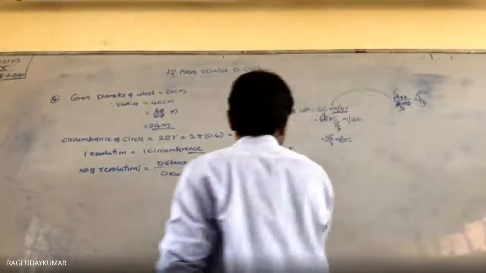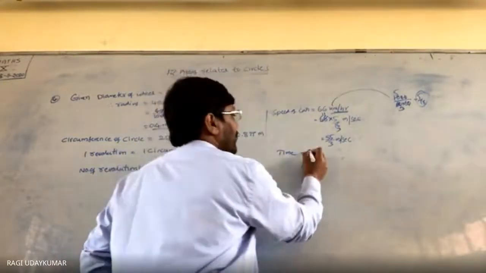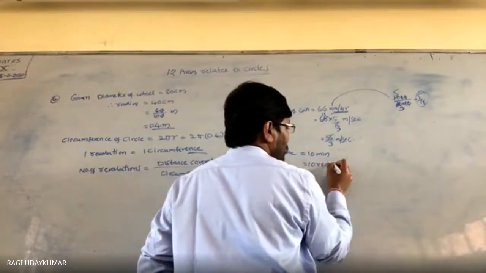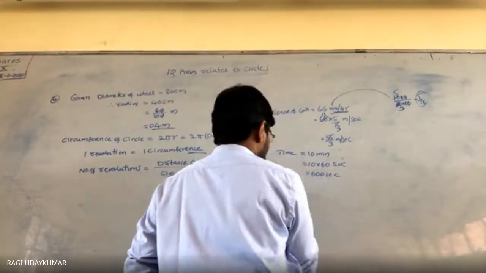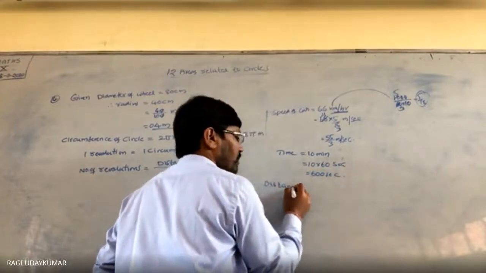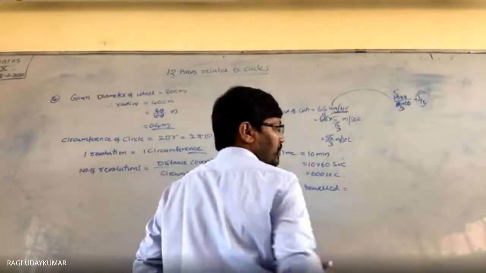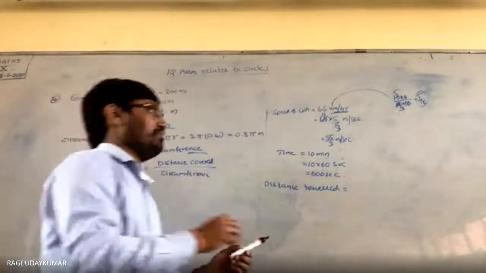So time is given to you. How much time? 10 minutes. Convert 10 minutes to seconds. 1 minute is equal to 60 seconds, so 600 seconds. So distance traveled is equal to, what is the distance formula? Speed into time.